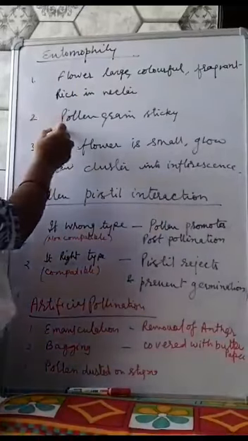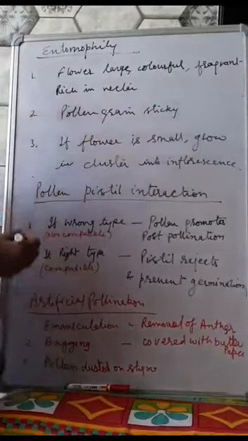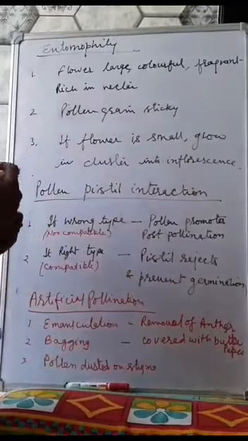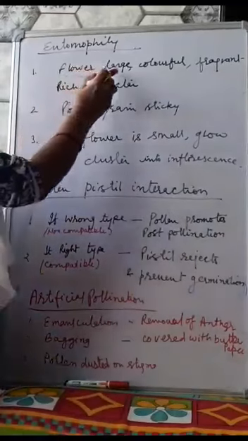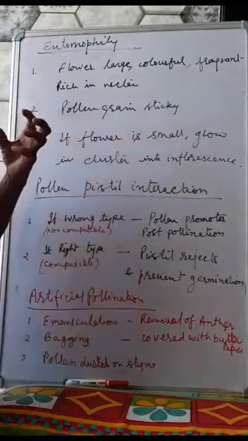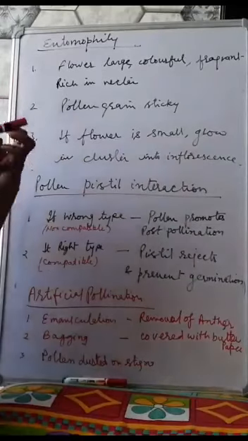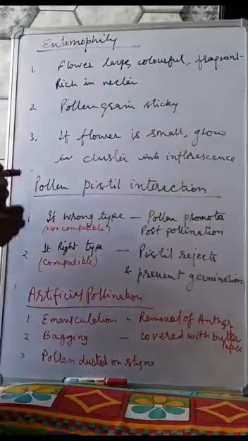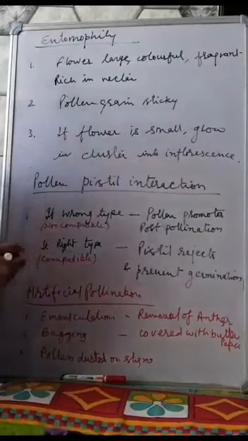The pollen grains in entomophilous plants are sticky, so they can stick to the wings or legs of the insect. If the flower is small, it grows in a cluster or inflorescence. Inflorescence means a group, a bunch of flowers on a twig.